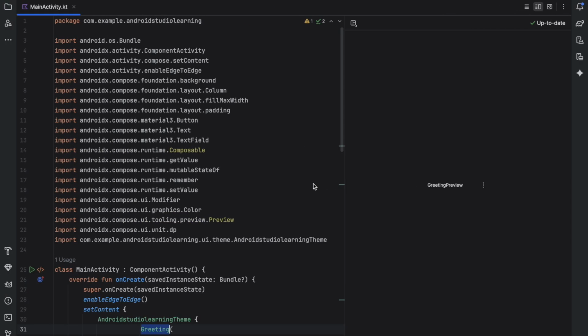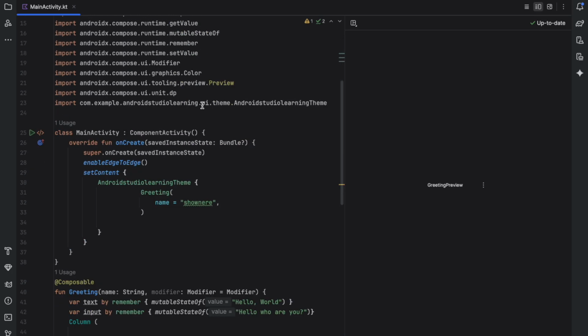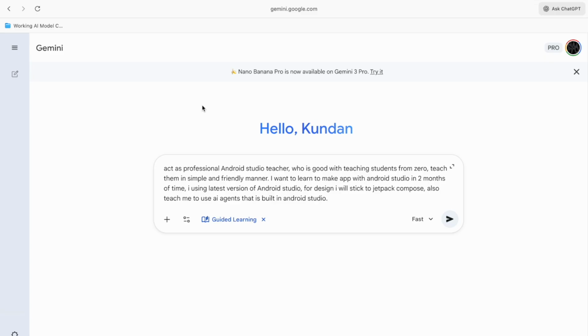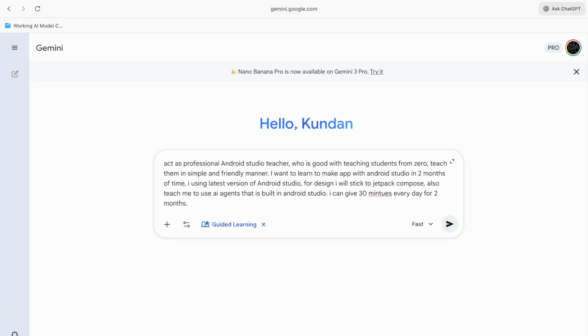My main goal is never to learn the programming language of Kotlin. I was just trying to understand so that I can develop an app, and that's my purpose. My purpose is not to learn Kotlin or develop everything on my own, because I will never do that. I just want to understand it, so whenever a problem comes, I can fix it. So that's what I want. I can give 30 minutes every day for 2 months.